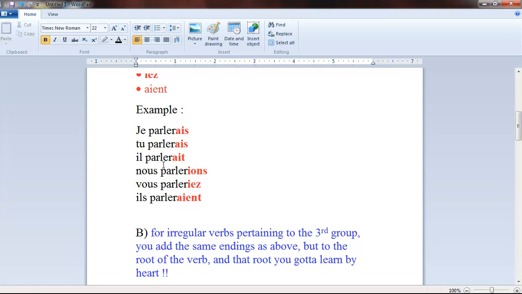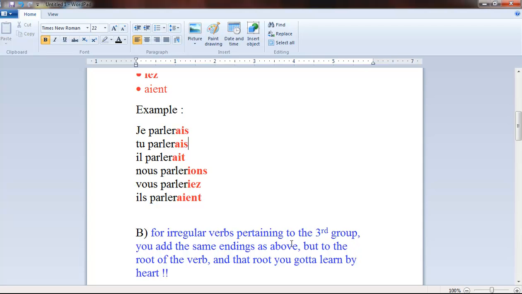It's some other kind of root that unfortunately you will have to learn by heart, because these verbs are irregular, meaning that the root of each verb will also be irregular. So you will not be able to logically deduce it from somewhere.